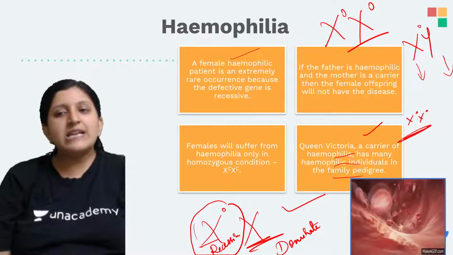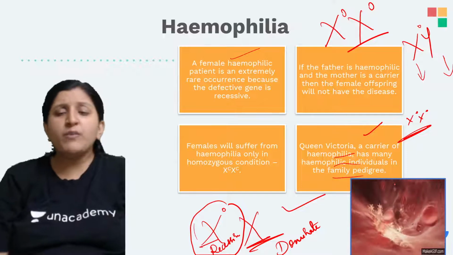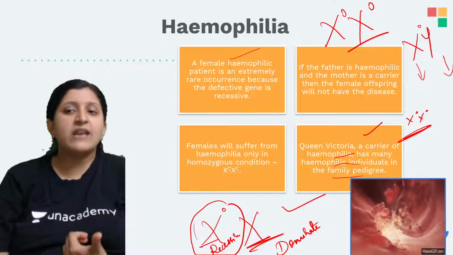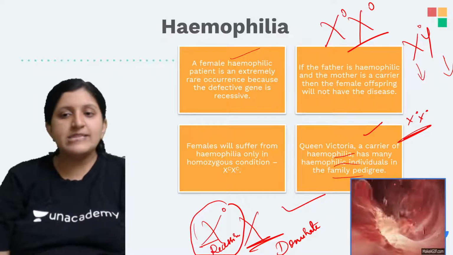That's the reason in the family pedigree you can find a lot of hemophiliac individuals, because there is a faulty gene which they carry within themselves.